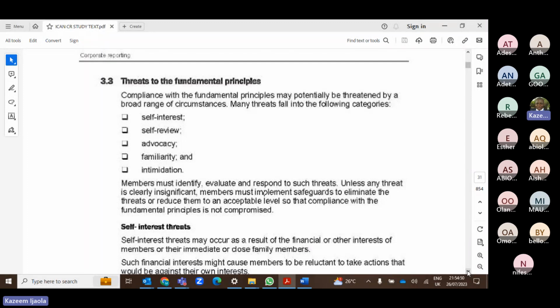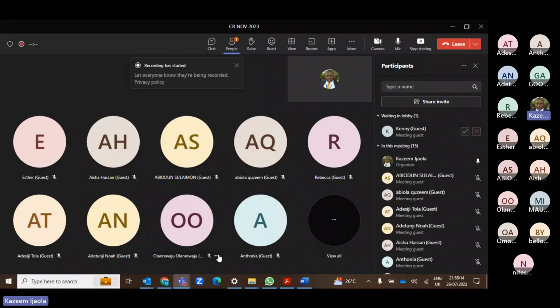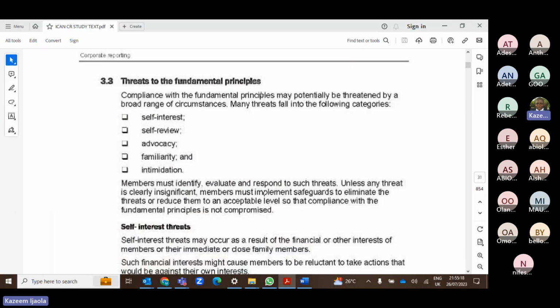Then the third one is advocacy. This one, I'm always at fault, even personally. Because in my capacity, my job is to always defend my company at all times, even if my company has not done something right. Let's assume I have an FIRS tax audit, and I truly know that my company has not fully complied with a section of the law.